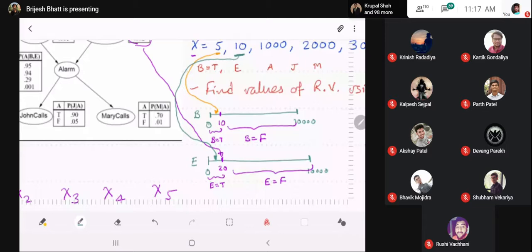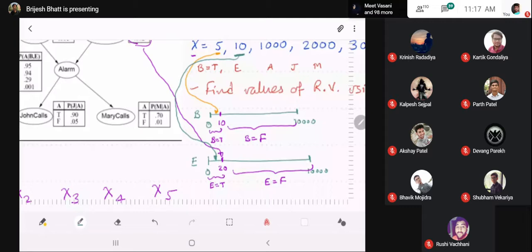And the random number falls in the E is equal to true part. So for this sample, the value of E is true. Please note this down with me because we will work this out next after this. So one example, then I will ask you to work also. So please keep note of this, and please ask me if you have any doubt on this.